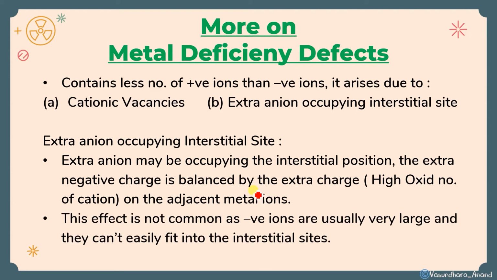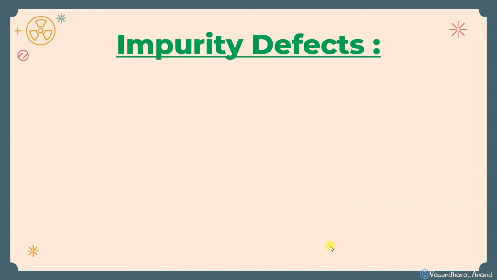But this effect is not so common, as negative ions are usually very large and they can't easily fit into the interstitial sites. I hope it is clear. Because it is not so common. What's the reason? Because usually it is very large and cannot fit into the interstitial site. Got it? Okay, so now the next is impurity defect.